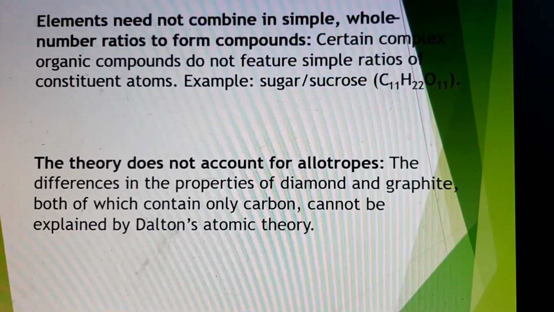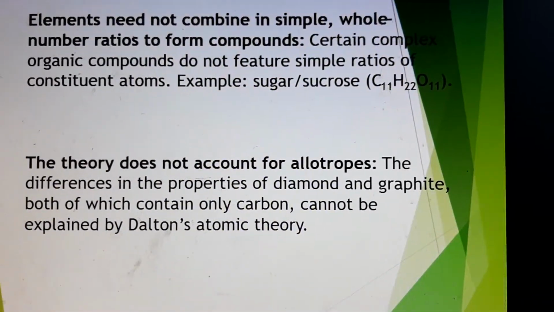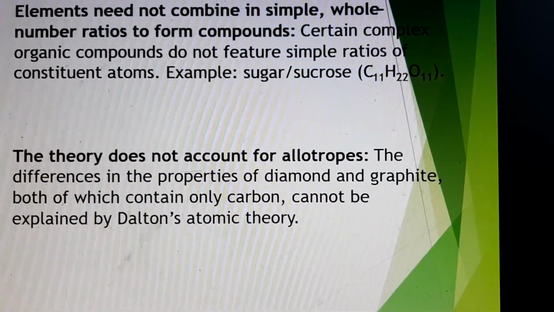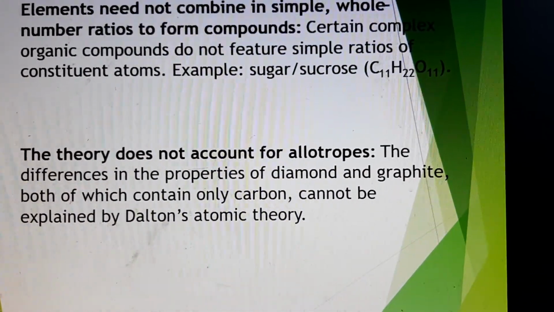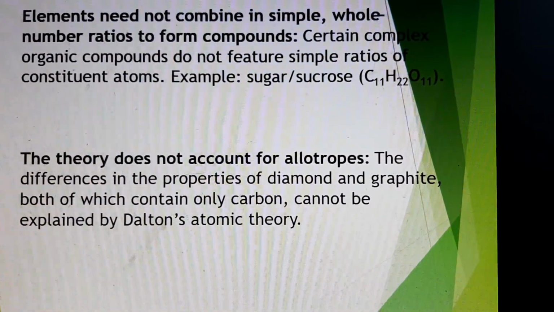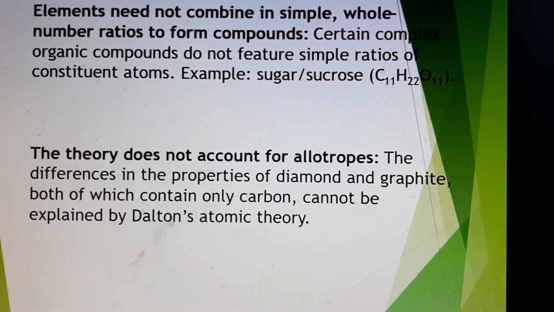That is the formula for sucrose, which is not a very simple formula, isn't it? Because carbon, hydrogen and oxygen are combining in the ratio 12:22:11. So the chemical reactions do not happen so simply as stated by Dalton's theory.